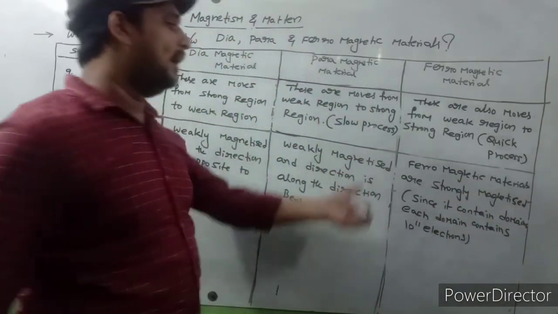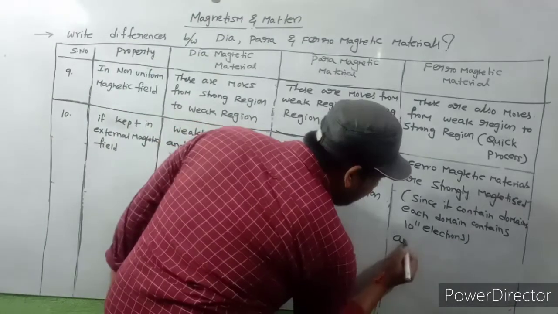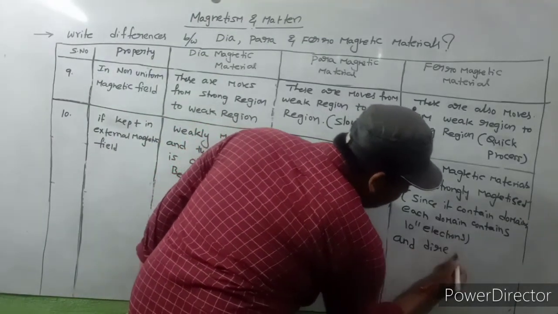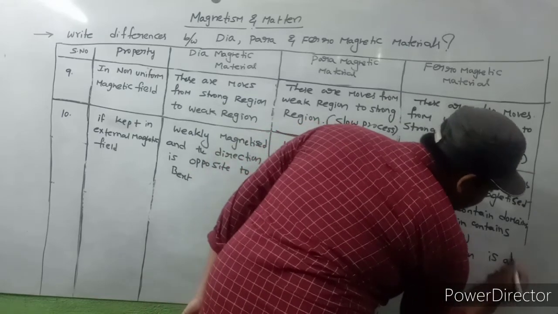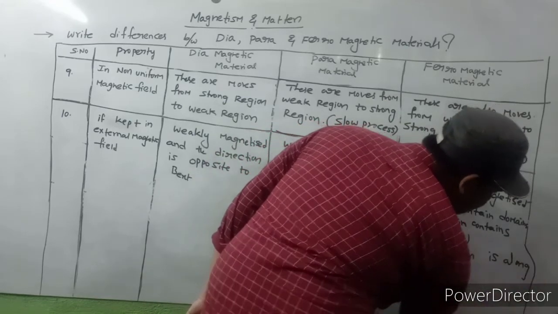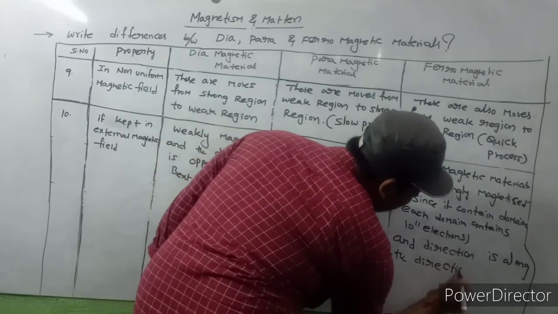Ferromagnetic materials are strongly magnetized, and the direction is along the direction of B external.